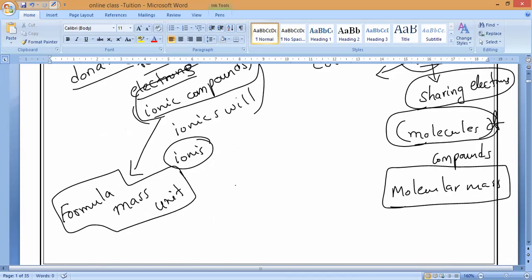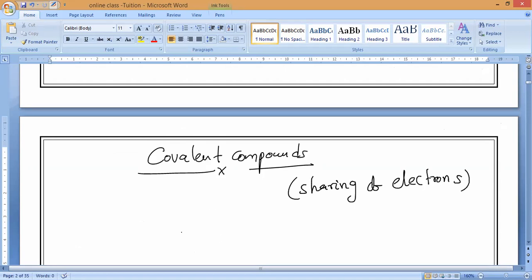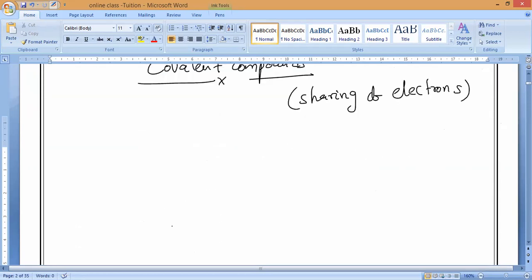Molecular compound. Always you give chorus answers for someone else; say what you know. So covalent compounds are formed by what? By sharing of electrons. Sharing of electrons means what should we call it, ionic compounds or covalent compounds? Covalent compounds.